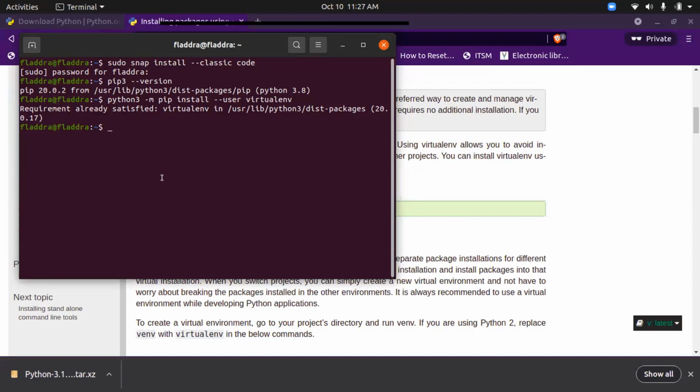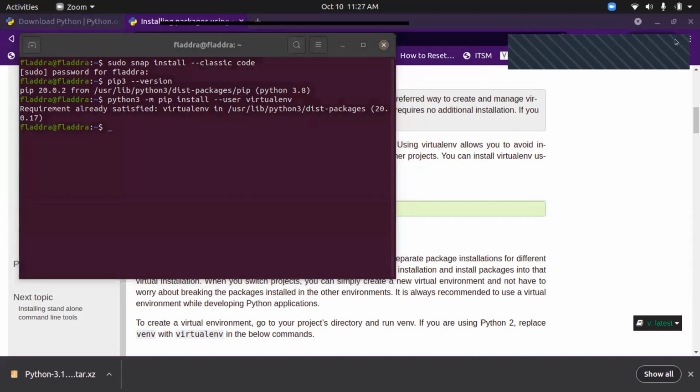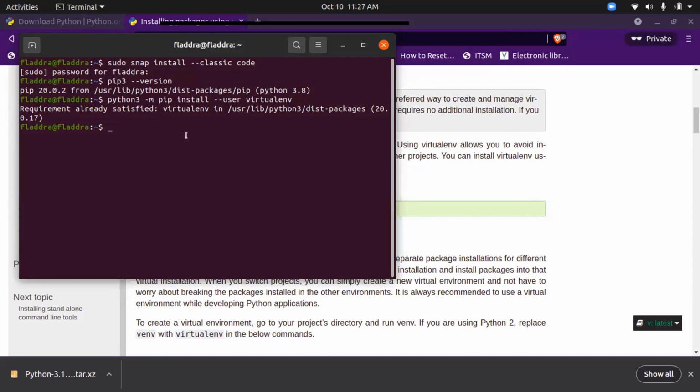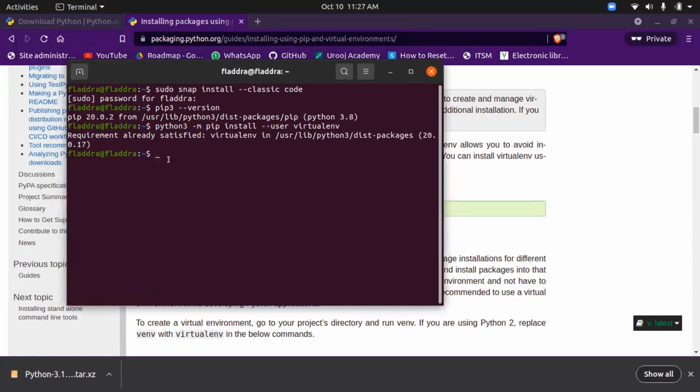So now I think everything is installed. Django is still not installed yet. I already told you that the packages which we are going to use, we'll install in the virtual env. We have installed VS Code and Python, and first we install the virtual environment, and after that in the virtual environment we'll install Django. Is it clear? Yes. So Django will be available only for the project which we are creating now.